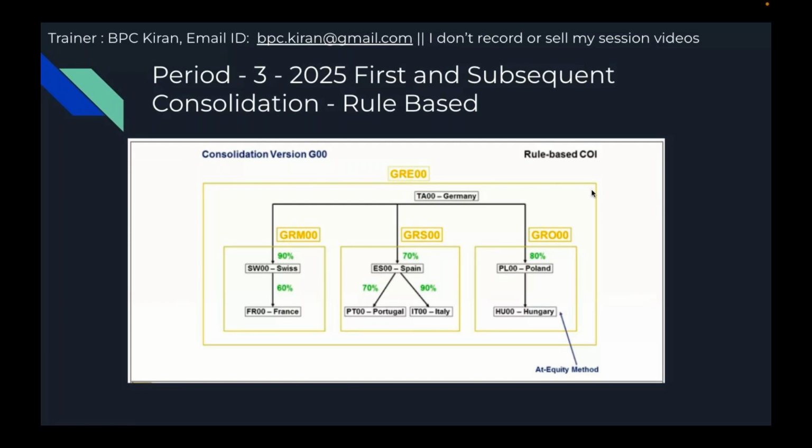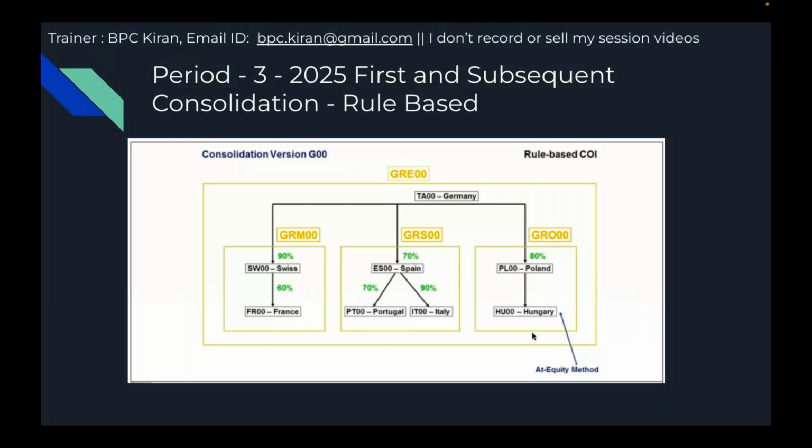Here we are going to understand how the positive goodwill entries are posted, how the negative goodwill entries are to be manually added, and at Europe level, how the minorities in goodwill entries have to be posted manually. In rule-based, it is always posted to one goodwill account only, whether positive or negative goodwill. So from that account, when it is negative goodwill, you have to reclassify.